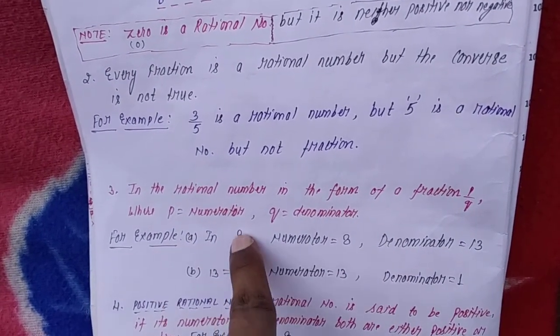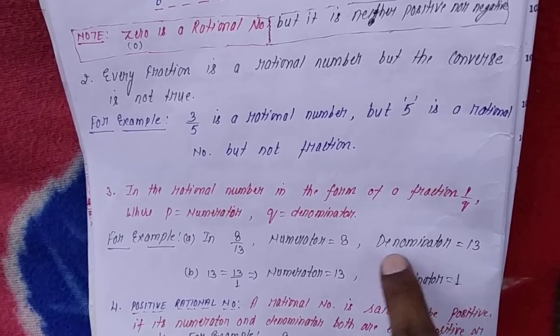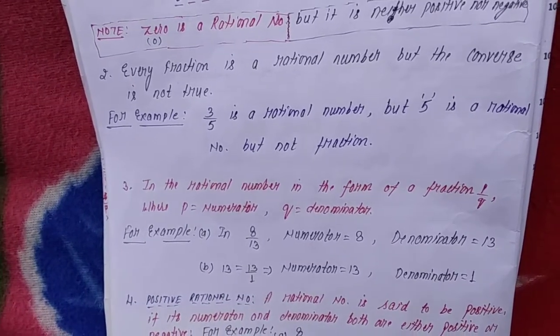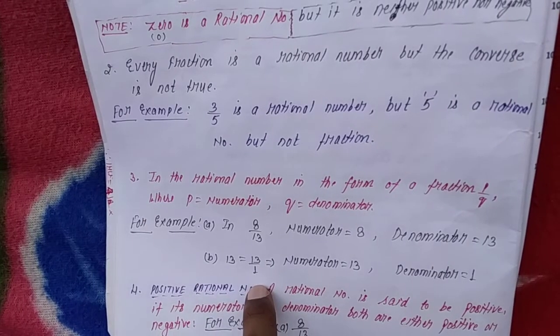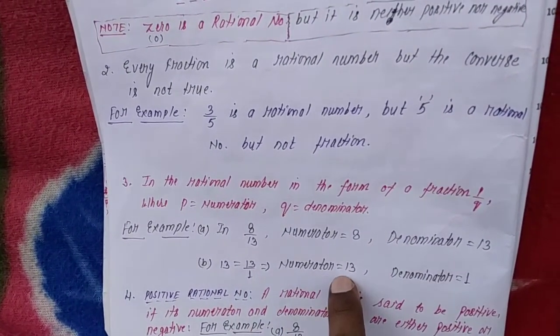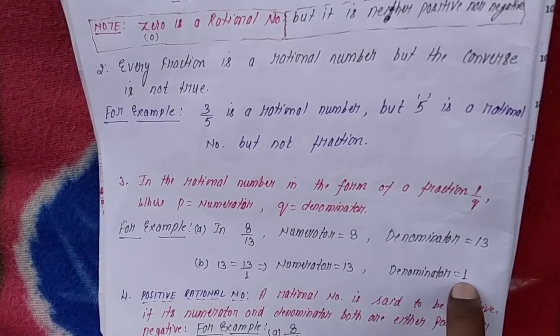For example, in 8 by 13, numerator is 8 and denominator is 13. 13 can be written as 13 upon 1, because 1 is always there in the denominator of every number. Numerator is 13 and denominator is 1.